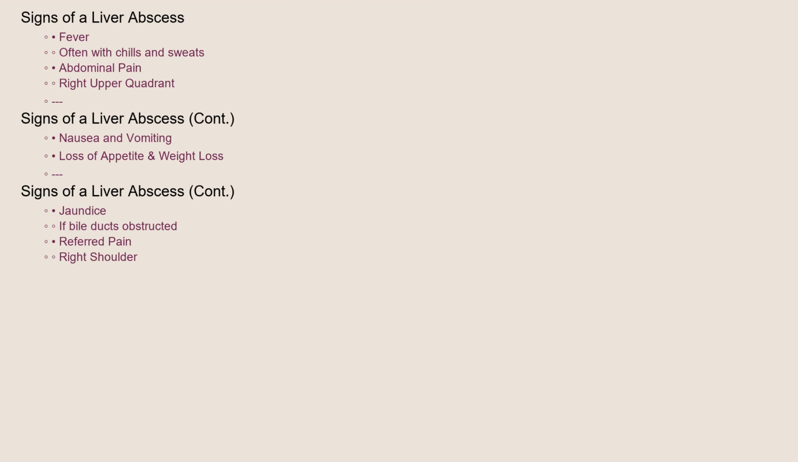What are the telltale signs of a liver abscess? The symptoms can vary depending on the cause and size of the abscess, but common indicators include fever, often accompanied by chills and sweats. Abdominal pain, typically in the right upper quadrant, is another frequent symptom. Patients may also experience nausea, vomiting, loss of appetite, and weight loss. Jaundice, or yellowing of the skin and eyes, can occur if the abscess obstructs the bile ducts. In some cases, there may be referred pain to the right shoulder.